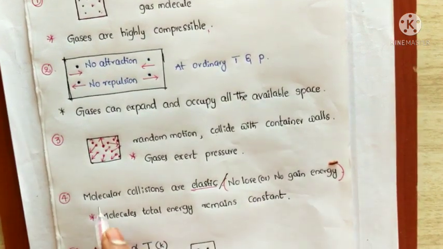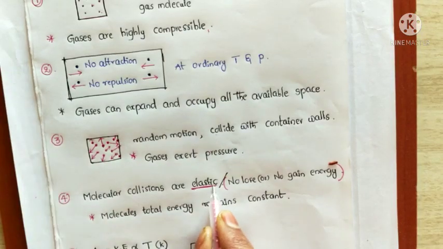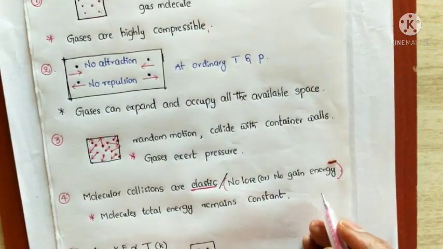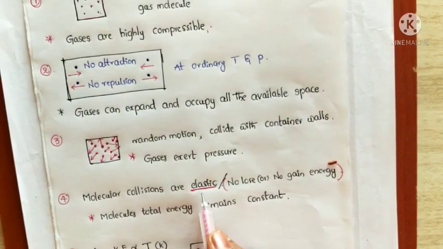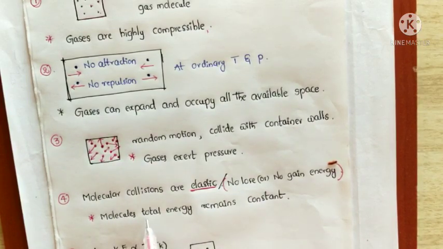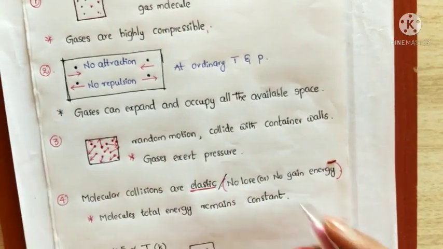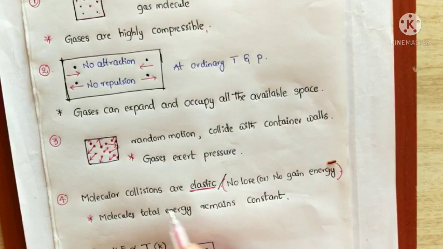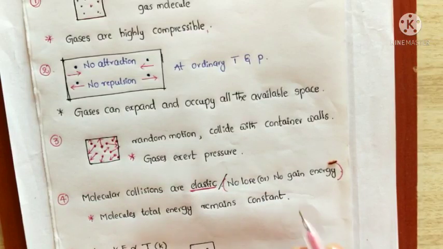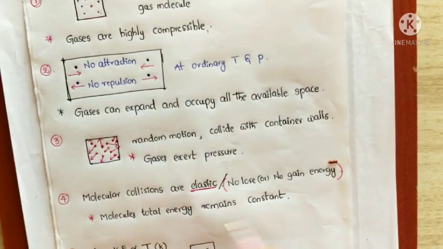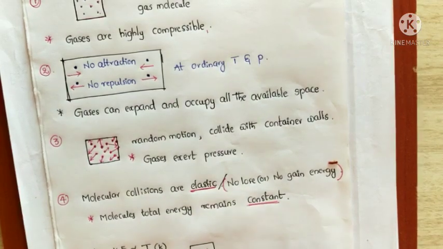The fourth one is that molecular collisions are perfectly elastic. Perfectly elastic means no loss or gain of energy. That's why we call molecular collisions perfectly elastic. That means the molecules' total energy remains constant after the collision also. Whatever energy the molecule has before the collision, the same energy is there after the collision. So the molecules' total energy remains constant. This is the fourth postulate.